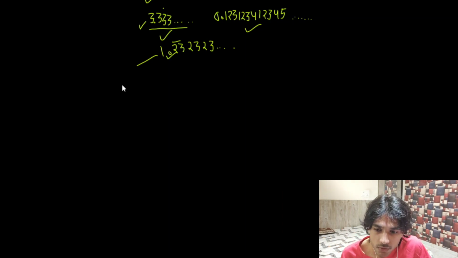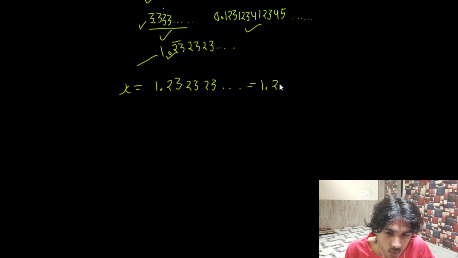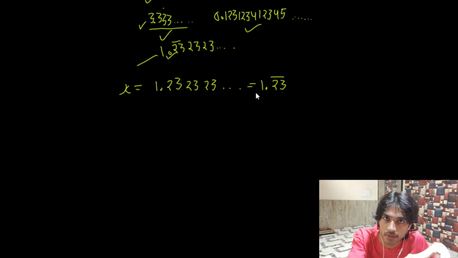So let's assume x is equal to 1.232323. Another way to write a non-terminating repeating number is to determine the terms which are being repeated, in this case 2 3, and simply put a bar on it. This bar simply means that 2 3 is the term which is being repeated over a period of time.